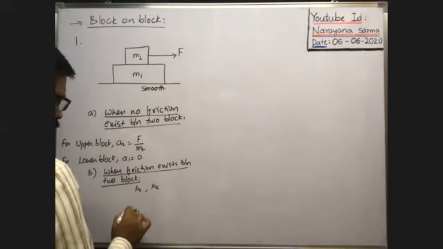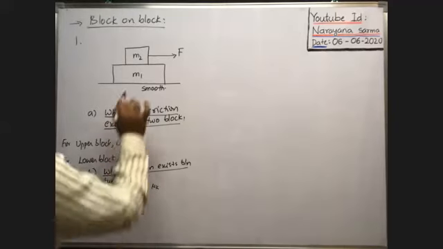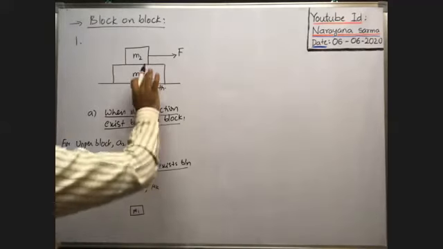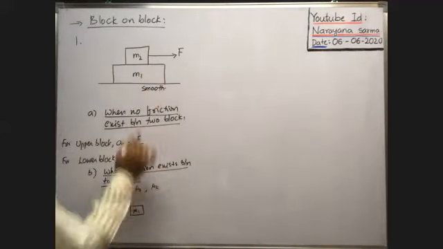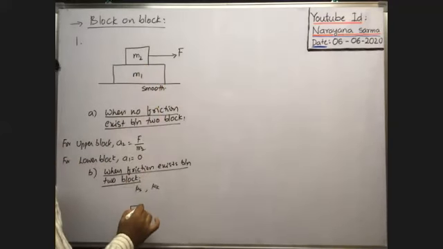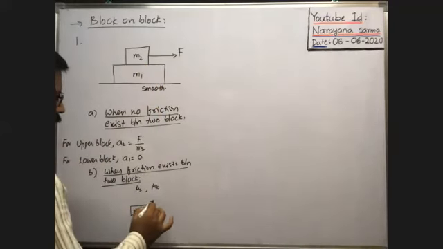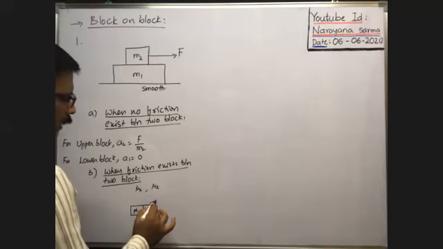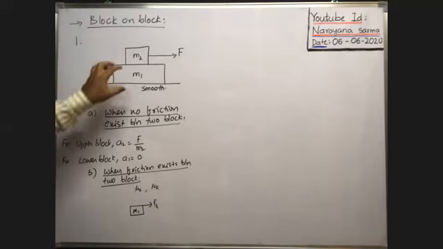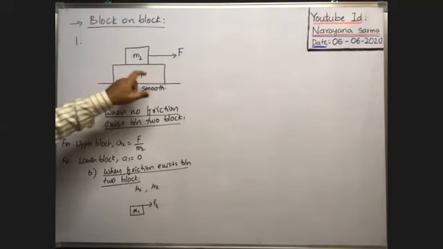Here it is the block of mass M1. No external force is applied. Only on the upper surface of the lower block does friction act. So the maximum friction acting on the lower block is equal to the limiting friction. So with what maximum acceleration can the lower block travel?